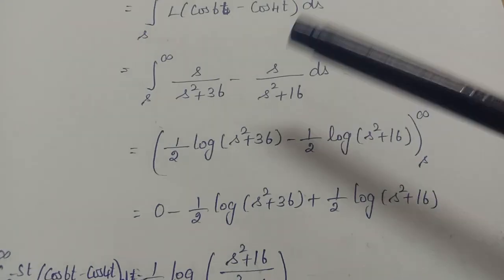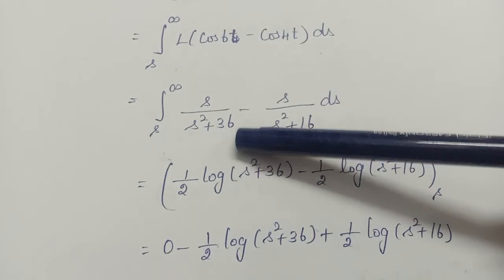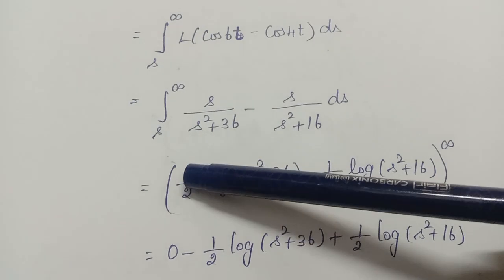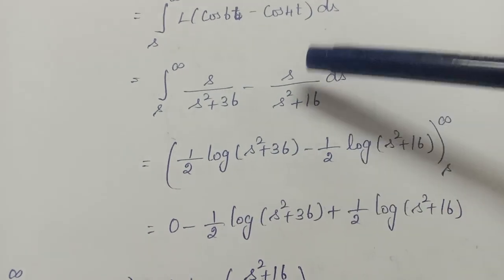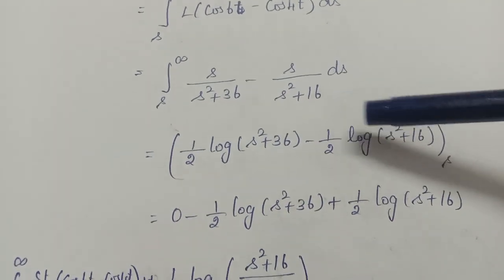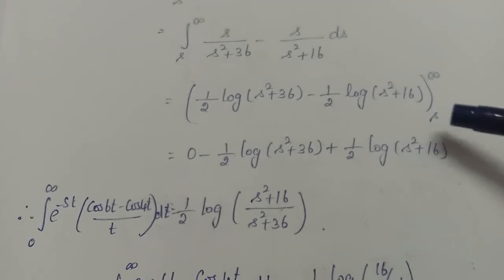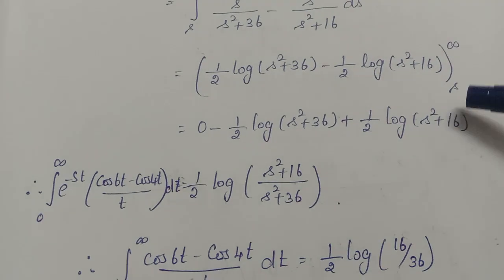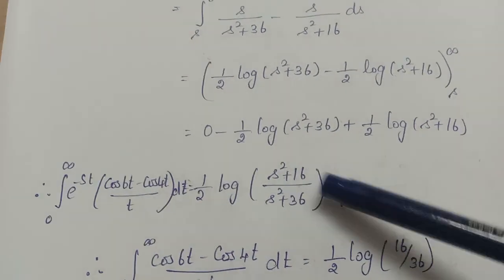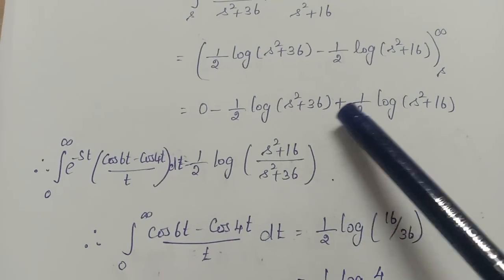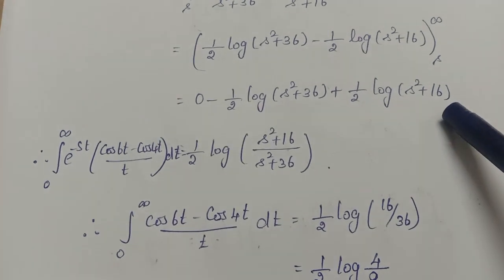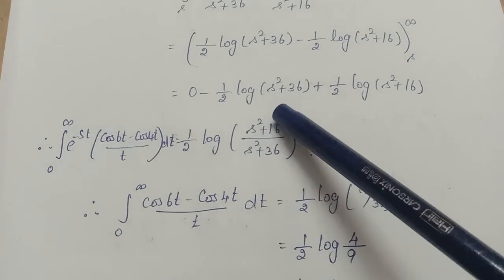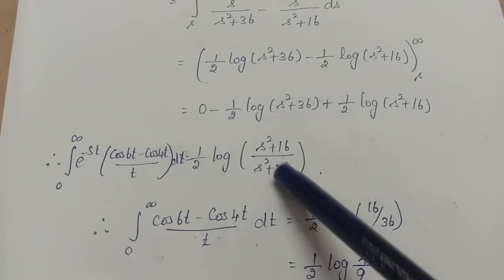So what is its integration? So denominator, differentiation of denominator equal to numerator, but 2 is missing. So multiply and divide by 2. So half into log of s square plus 36 minus half into log of s square plus 16 within the limits s to infinity. When you apply the upper limit, the entire thing will become 0. When you apply the lower limit, the sign gets reversed. So minus half log of s square plus 36 plus half log of s square plus 16. So simply what you have? Half into log of s square plus 16 by s square plus 36. So this is the value of this integral.